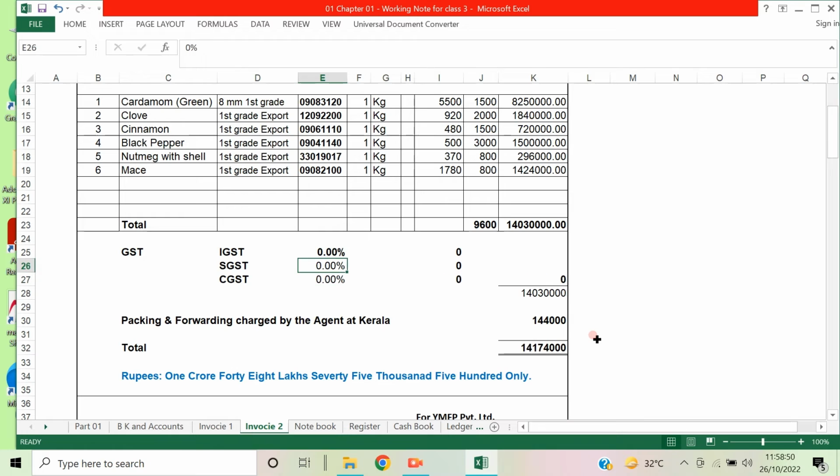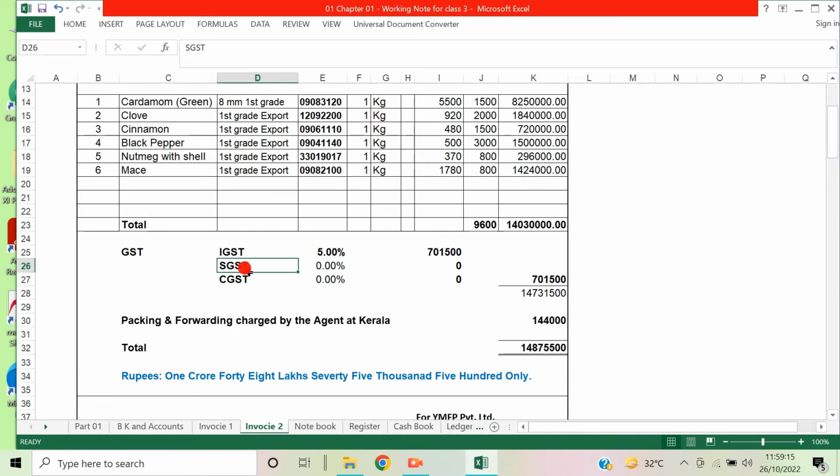If it is between two states, then the tax is charged as IGST. For example, if it is 12%, then integrated goods and service tax, IGST, is charged at 12%, and if it is 18%, it is charged 18%. If it is 28%, it is charged 28%. If it is 5%, then it is charged as 5%. So I think you understood this matter.